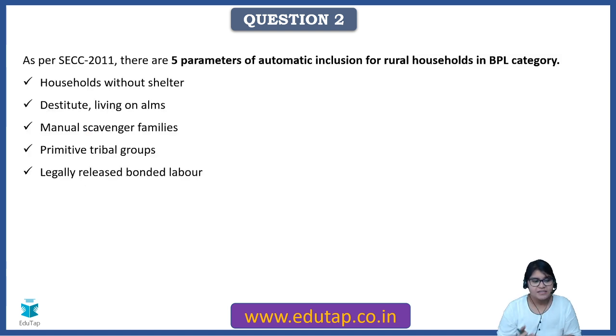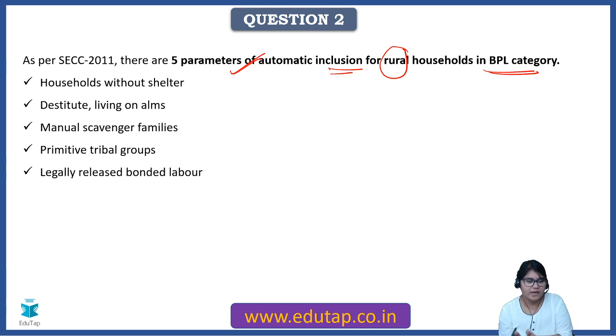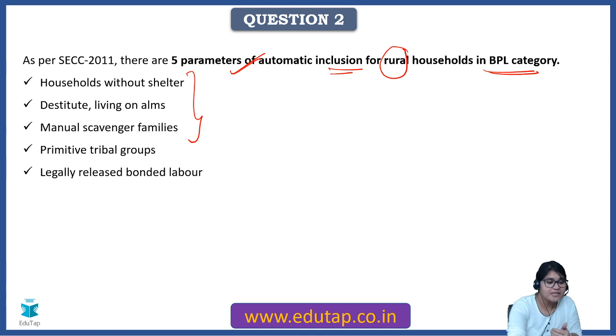As per SECC 2011, there are 5 parameters of automatic inclusion for rural households in the BPL category. If any one of these conditions gets fulfilled, then that particular household would automatically come under the BPL category. So what are those 5 parameters? We have seen 3, mentioned as part of the options in the question. Apart from that, you have primitive tribal groups. The last one is legally released bonded labor.